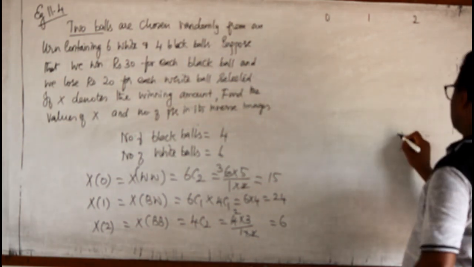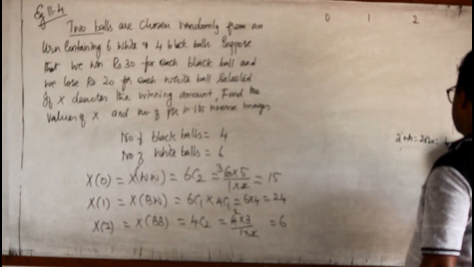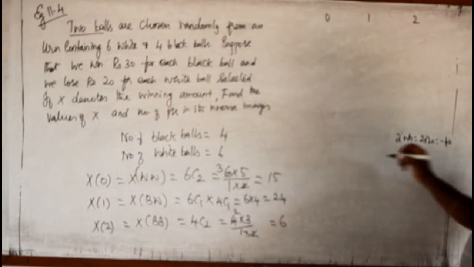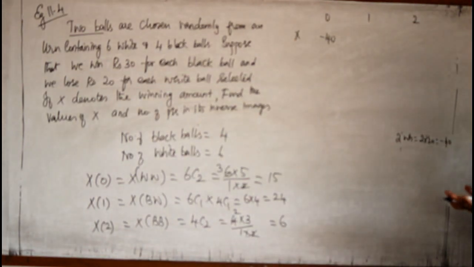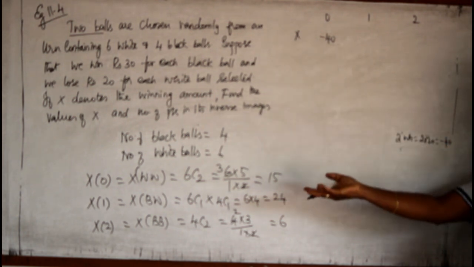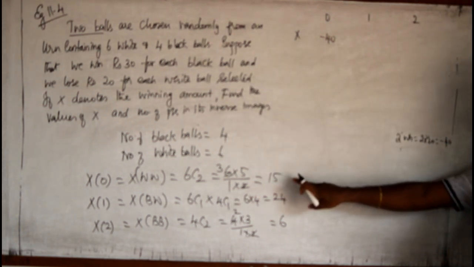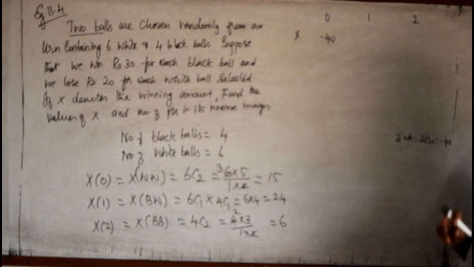So for 2 whites, 2 into 20, I have to pay 40, so we are paying minus 40. So for 0 it is minus 40. Understand how this minus 40 comes? If you draw 2 white balls, then you have to pay 40 rupees, so it is minus 40.